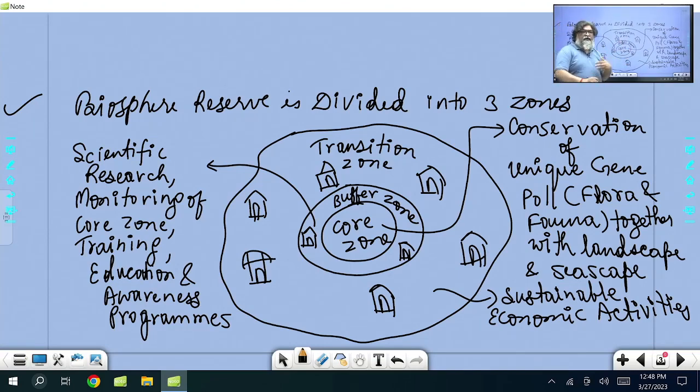Please keep on writing whatever I am writing on the board, because I will be doing the mapping part also there. For map, what you can do, you can refer the atlas. If you have a student atlas, which you have referred for geography class, Oxford Atlas, you can take that atlas. There, page number 35, 36, you have India map with wildlife, biosphere reserve, everything given there. So you can refer that. I'll come to one more point here.